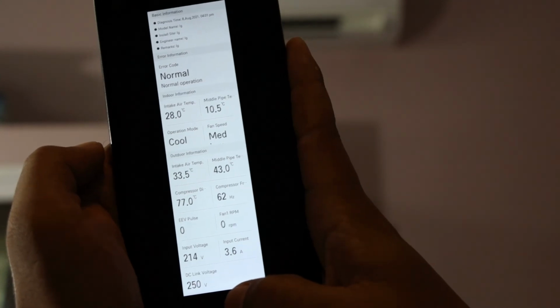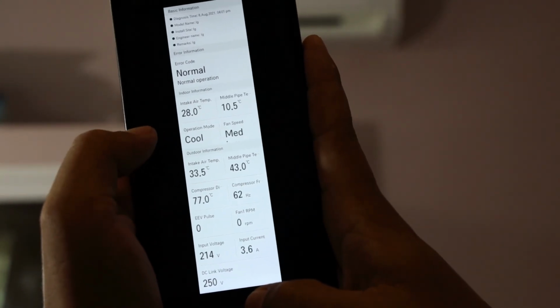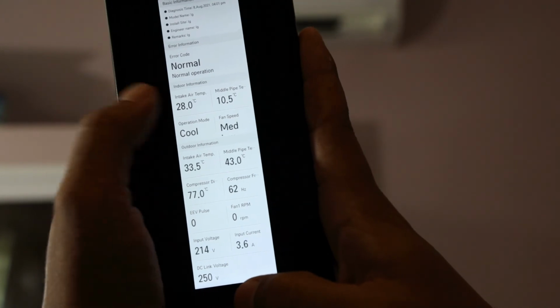Okay, this is how to connect LG Smart Diagnosis with the air conditioner, room air conditioner.